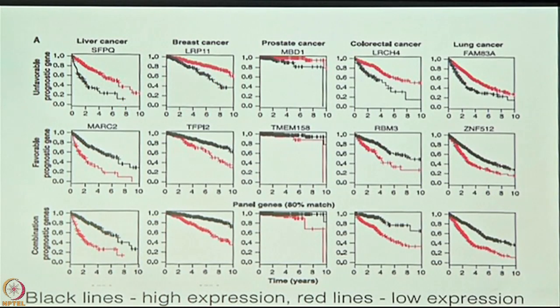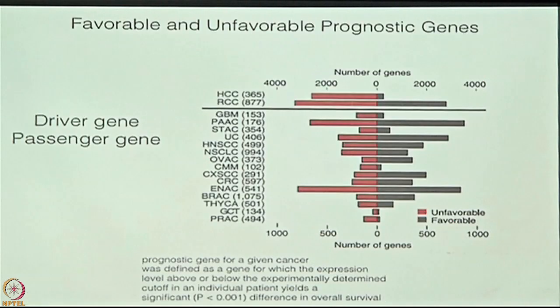Therefore, that classifies it as an unfavorable prognostic indicator. This gene MARK2, the events seem to be happening more slowly. If that is present, and therefore that's a favorable prognostic indicator. Finally, if you combine with a panel, that's what you get. Let me put it in a different way. The number of prognostic genes were classified into favorable and unfavorable, as I just told you.